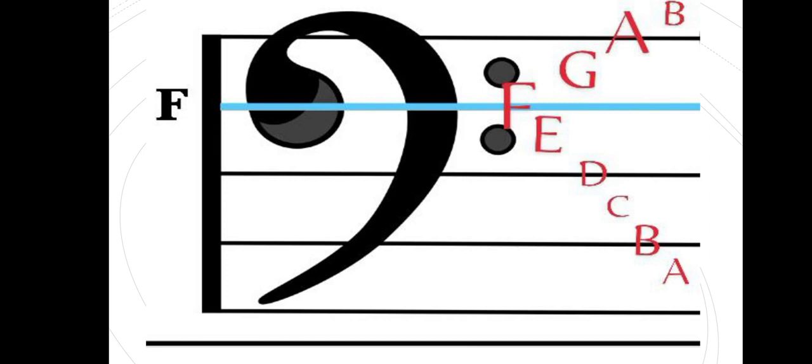So if the 4th line, which has been touched by the F clef more times, has been given the name F, the space above F is called space G, and the line above G is called line A, and also the space above that A is called space B.